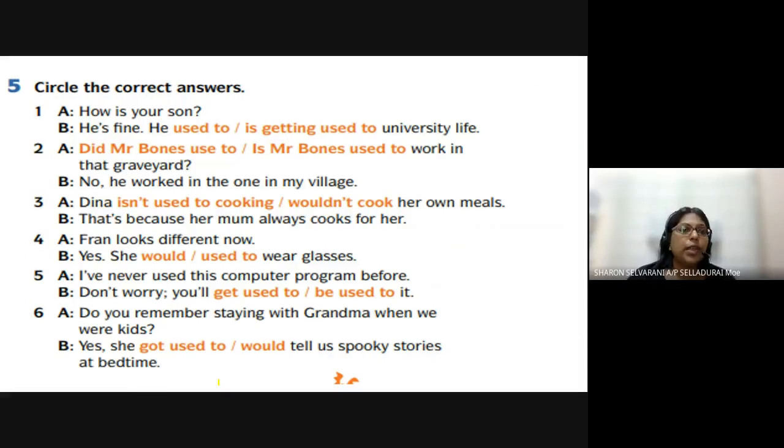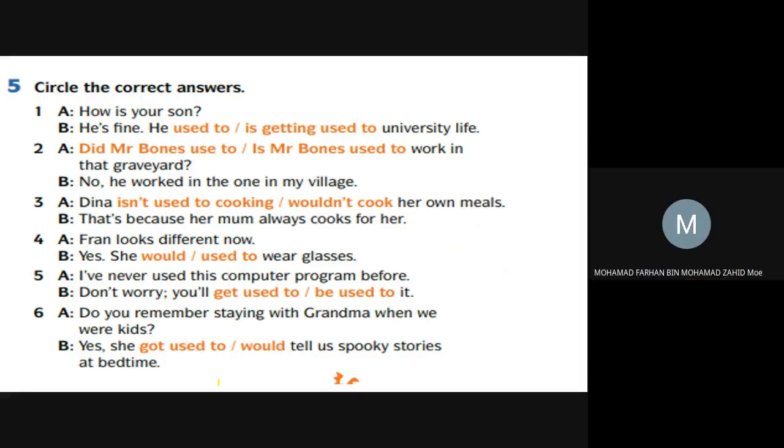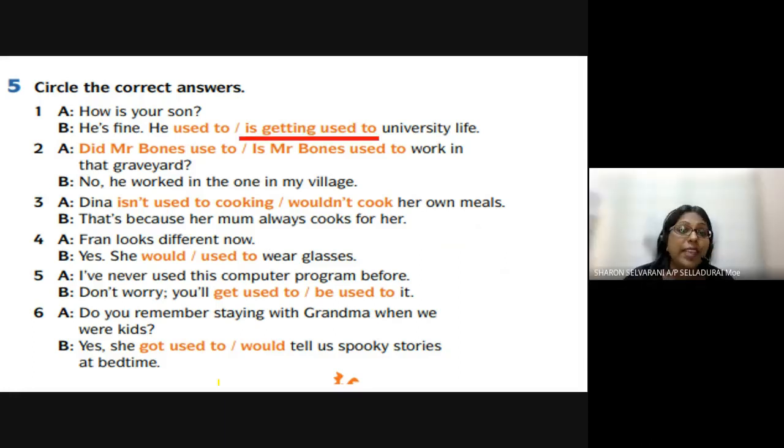So let's look at the last section. Circle the correct answer. How is your son? He's fine. So, used to. Is getting used to. He's getting used to university life because he is fine now, right? He's in university. Probably in the beginning he was not too happy, but he's fine now. Fine meaning he is getting used to university life.